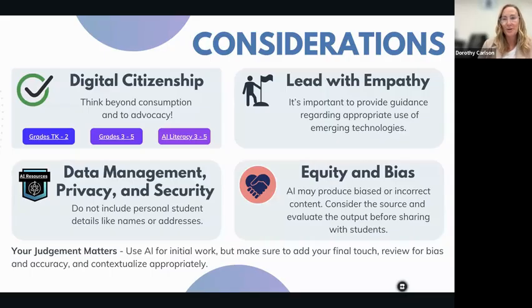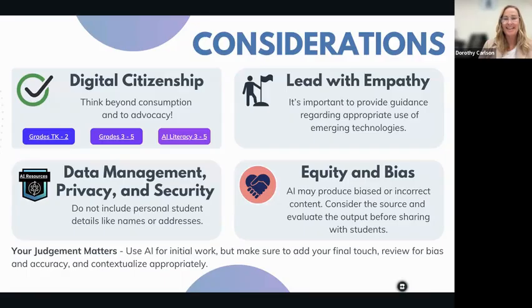AI is a new tool and it's really fun and exciting to use, whether you're a teacher or a student. So it's important that as we better understand what AI is, we offer guidance to students and set really clear expectations for what safe, ethical, responsible use looks like so that they know what's expected of them and they're able to meet those expectations and we're able to guide them when they maybe make a choice that isn't right.